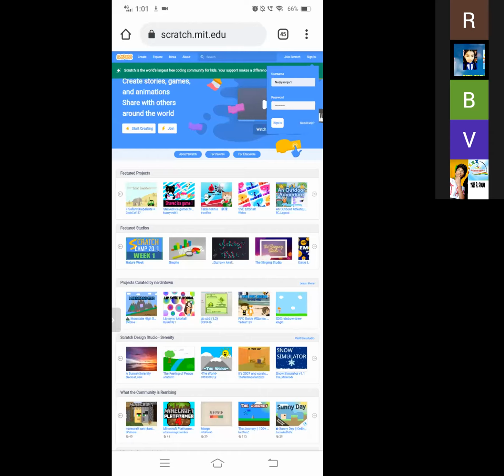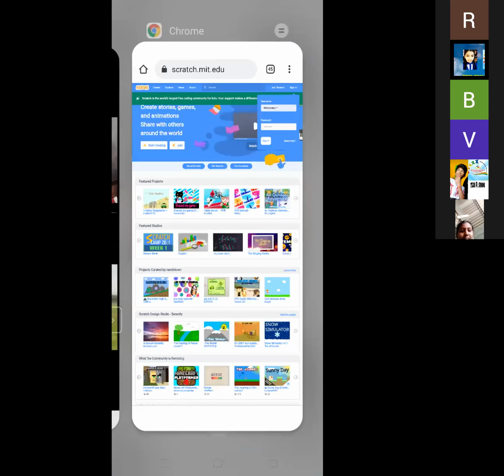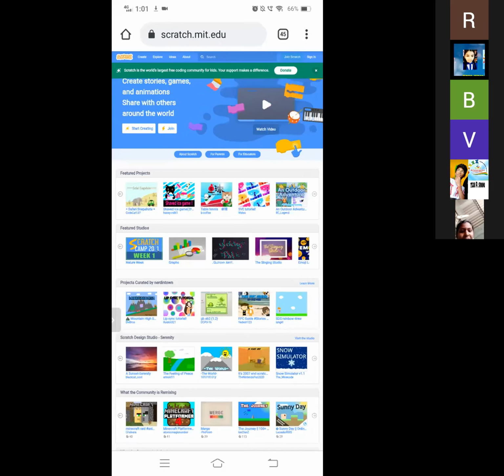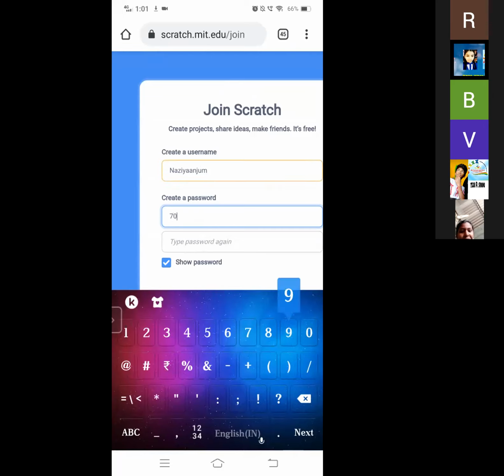Okay, we have to join Scratch. Let us click Join Scratch. Here we have to write our username, meaning our name. So I'm writing my name. Here we have to create a password and write it here.